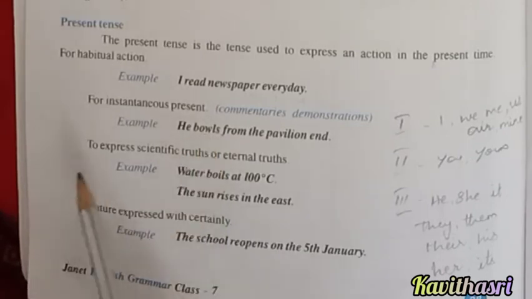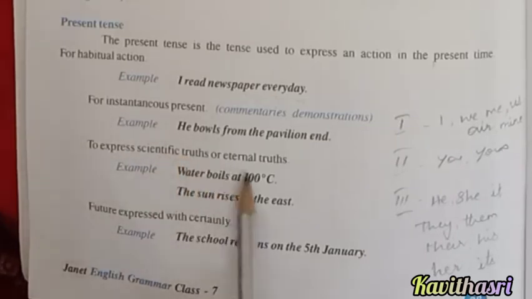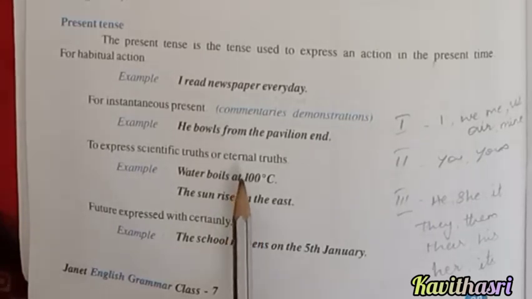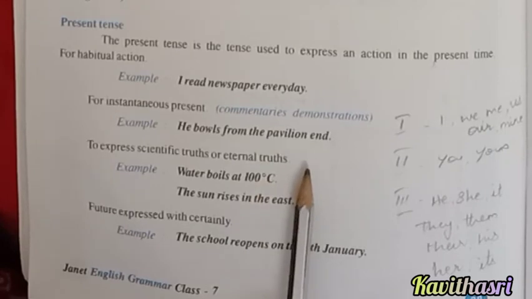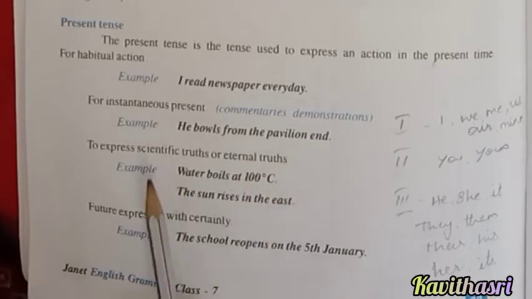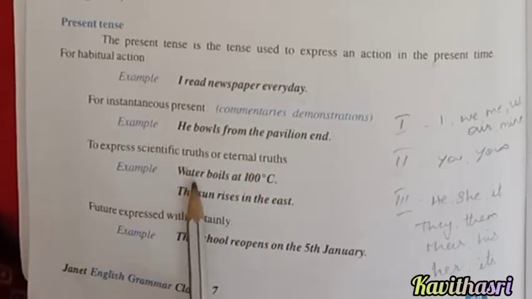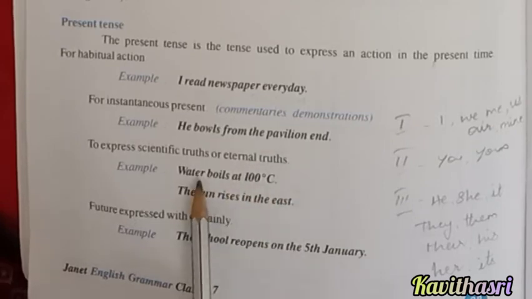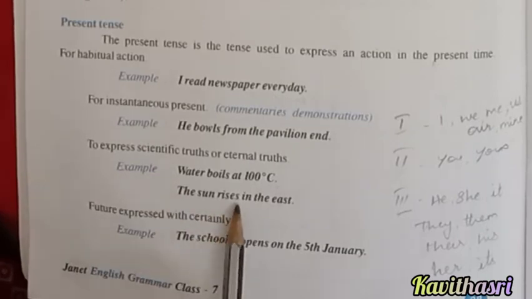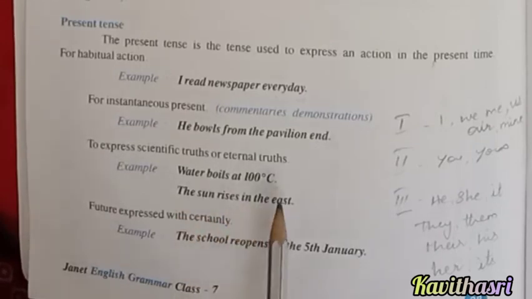Okay, in present tense, for scientific truths or eternal truth. So what is eternal truth? An action that is existing or continuing forever. Eternal truth means an action that is existing or continuing forever. And also for scientific truth, you have to add s to the verb. Water boils at 100 degrees Celsius. The sun rises in the east. Or a few more examples like the sun sets in the west, or the earth revolves around the sun. Understood?